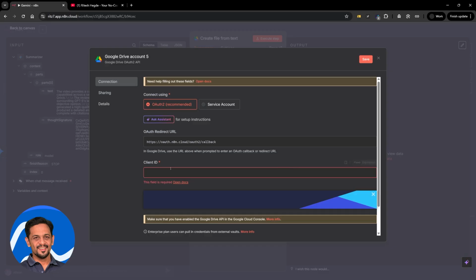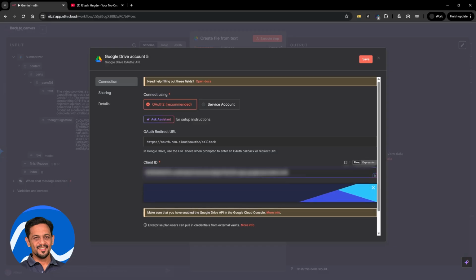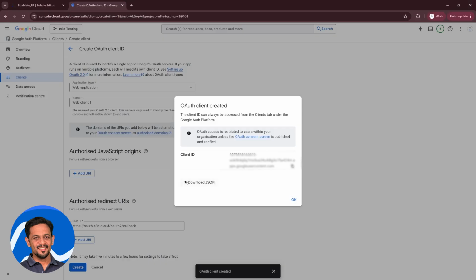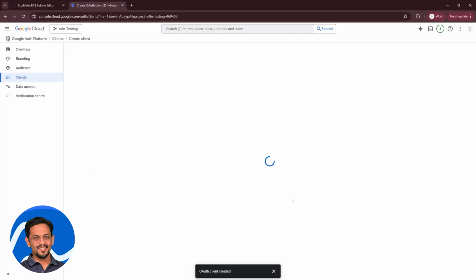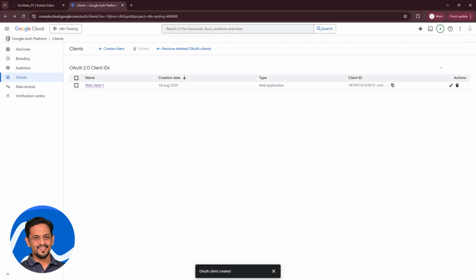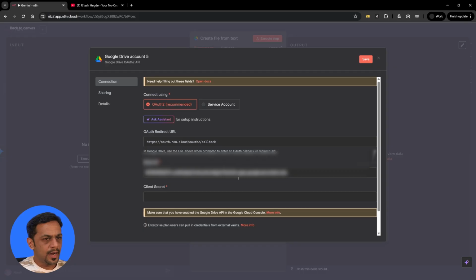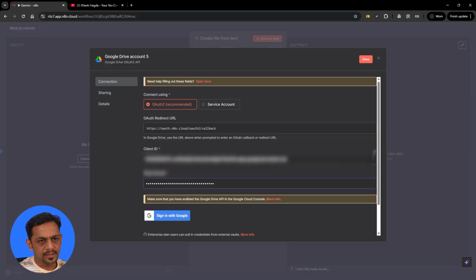Okay, so we got the client ID here. Let's copy that, come back, put the client ID over here. Now we can also click on download JSON, where we can get the client secret. Click on OK. You could open the JSON to get the client secret, or you could also edit this. So we copy it from here and come back and put the client secret. Okay. Once you do that, you have to click on sign in with Google.